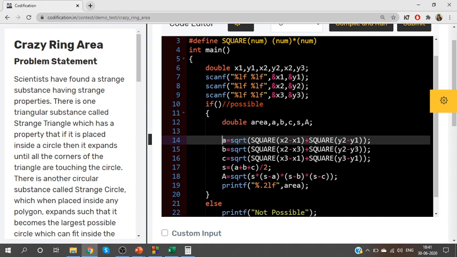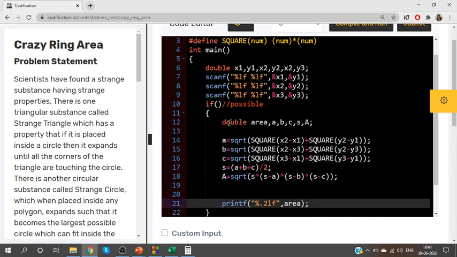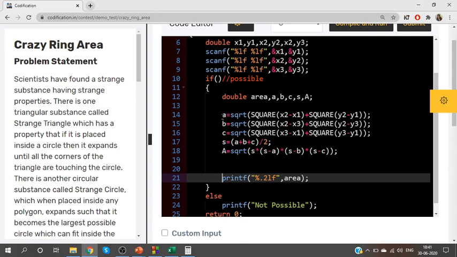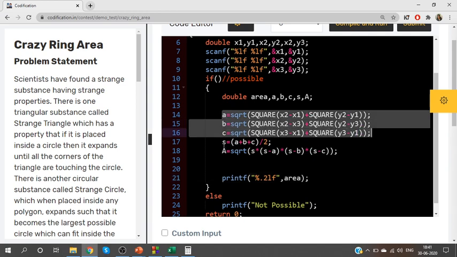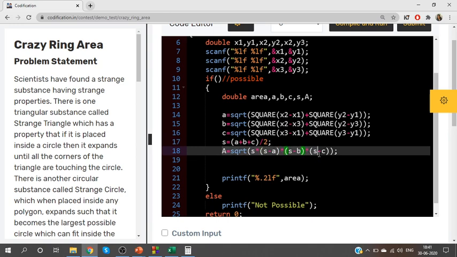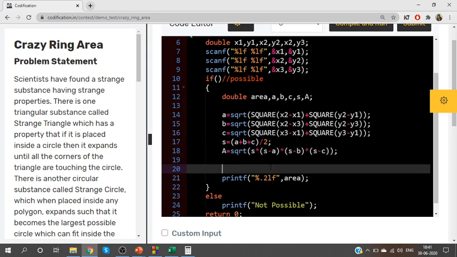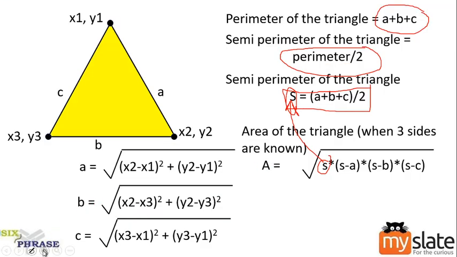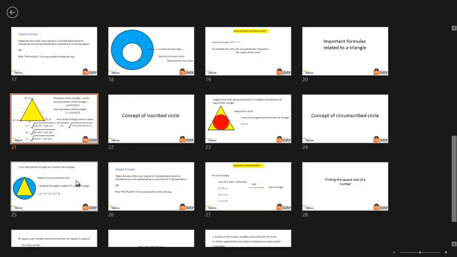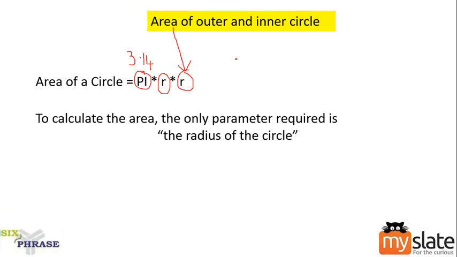We have 5 essential formulas, and I have those 5 formulas here. Calculate the length of all the three sides. S is nothing but the semi-perimeter. A is nothing but the area of the triangle. But when we started solving the problem, we discussed that we don't need anything about the triangle. All that we need is the radius of the two circles. Do you remember? We said that to calculate the area, the only parameter required is the radius of the circle.